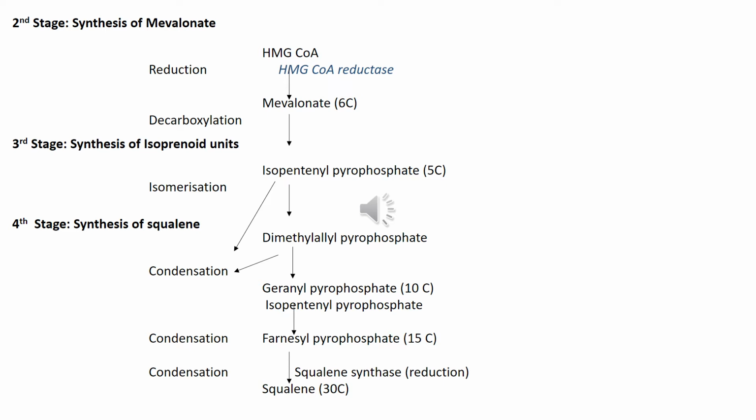The second stage in cholesterol biosynthesis is the synthesis of mevalonate. The HMG-CoA that is produced is reduced by the enzyme HMG-CoA reductase to form mevalonate. Here the keto group is reduced to an alcohol group to form mevalonate. This is the regulatory enzyme in the cholesterol biosynthetic pathway and a very important enzyme, so please note HMG-CoA reductase.